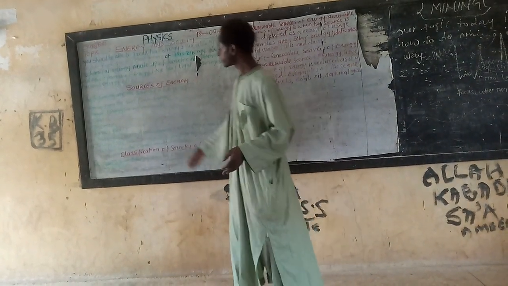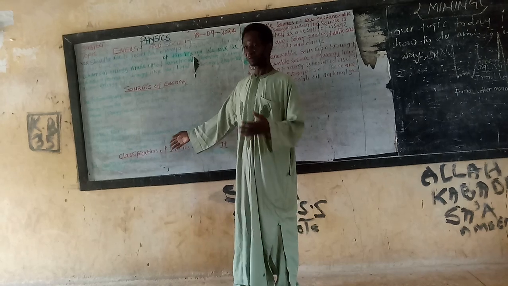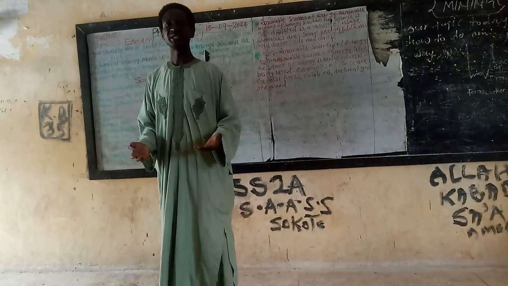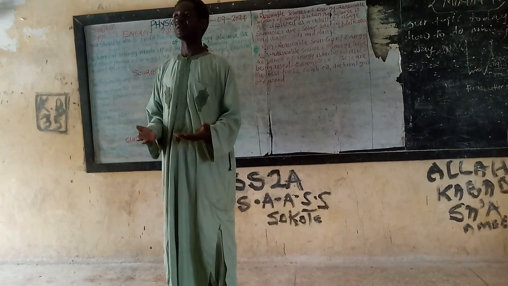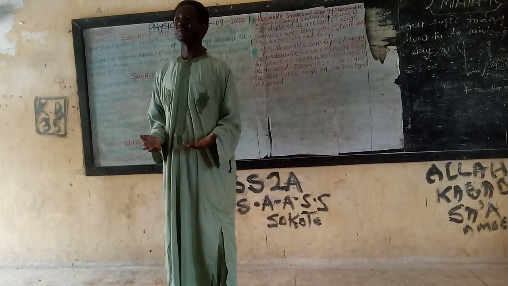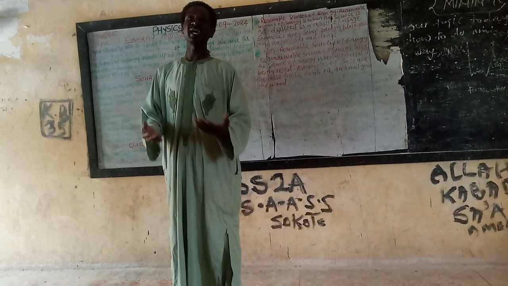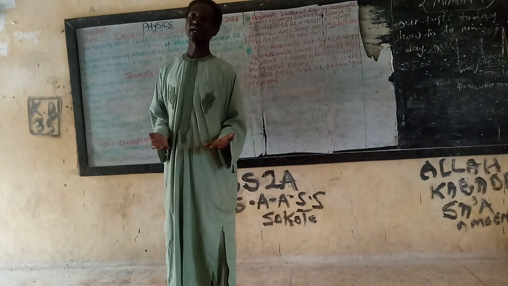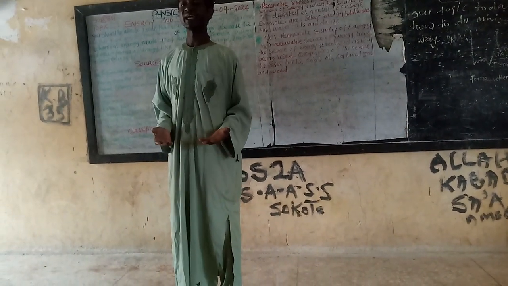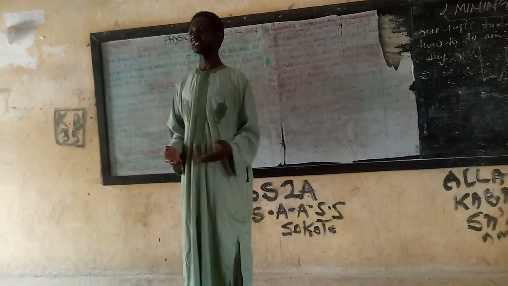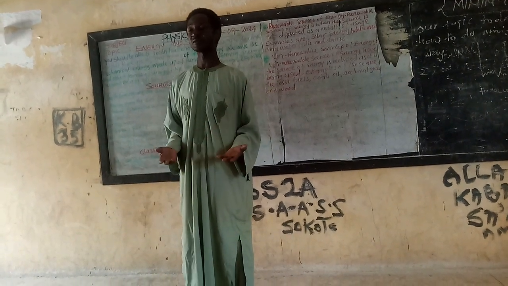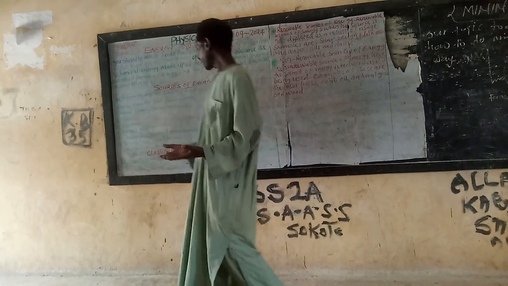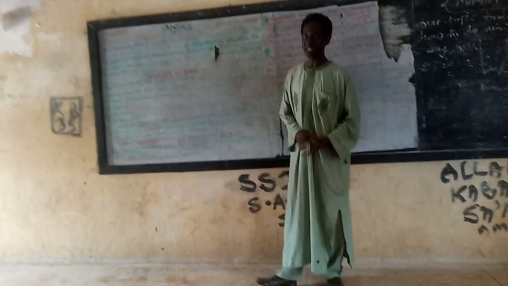Before the classification, when I say energy from human muscles, I mean energy from human beings, because human beings use their energy to do some work, isn't it? Yes. Also we use animals like the camels, donkeys, and horses to do some work for us, like in transportation and the like.